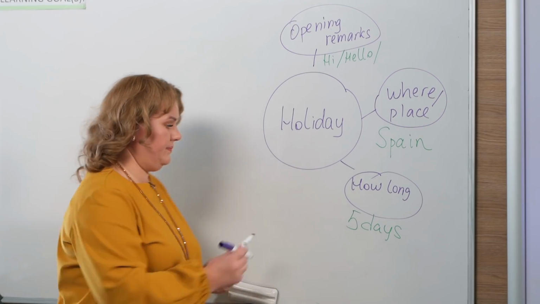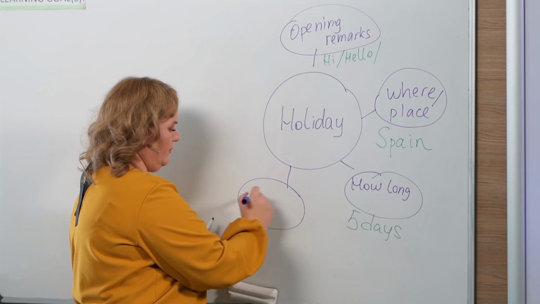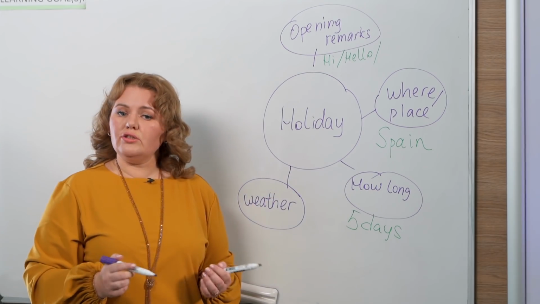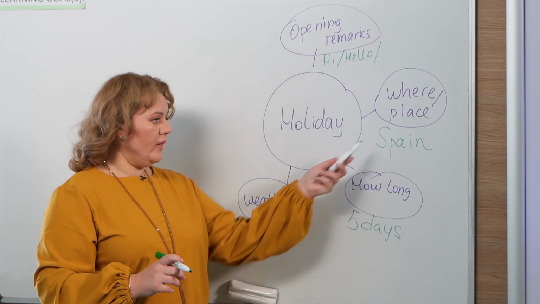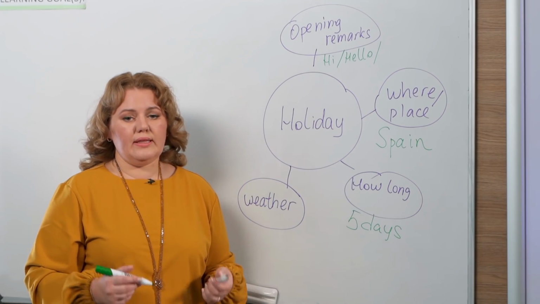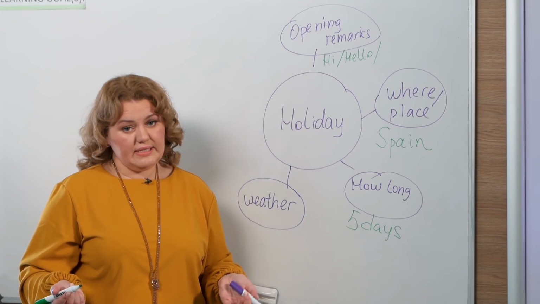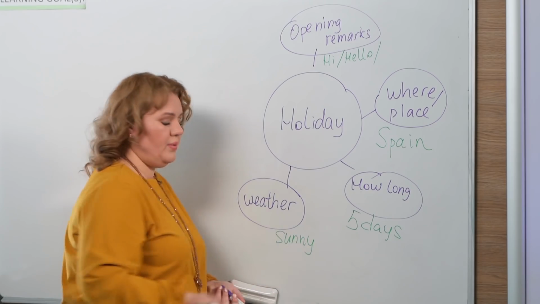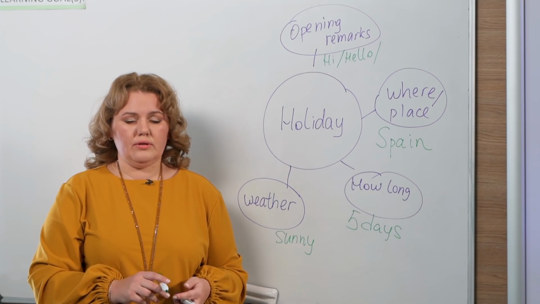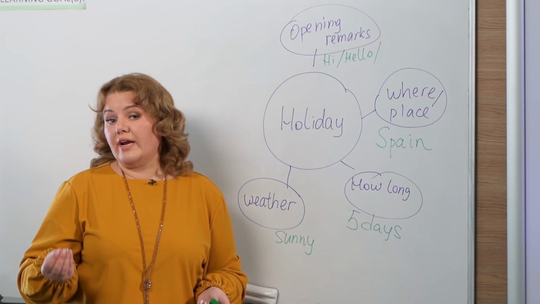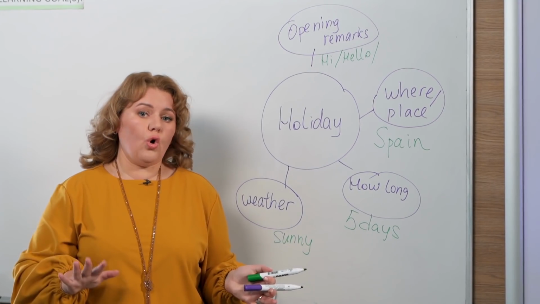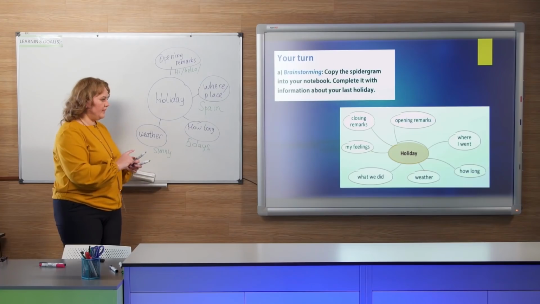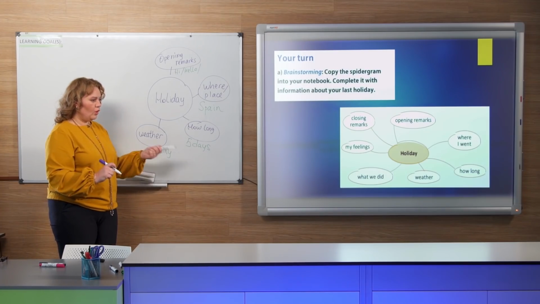The weather. You need to describe the weather. When I go to Spain, it seems to me that the weather is very sunny there. But you write your version. Probably this is going to be rainy, stormy, warm, cold, maybe snowy. I don't know. You write. Let's move on. What did you do there?